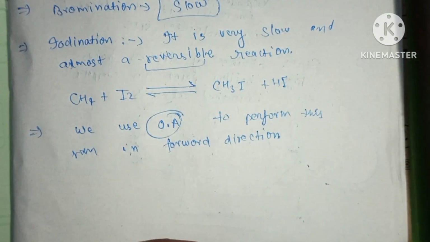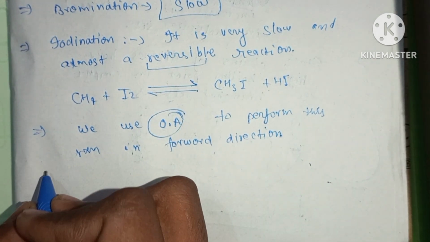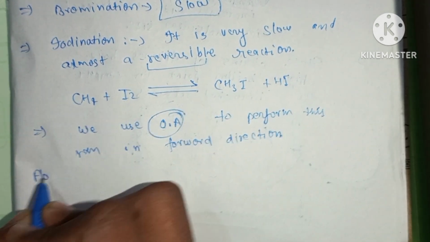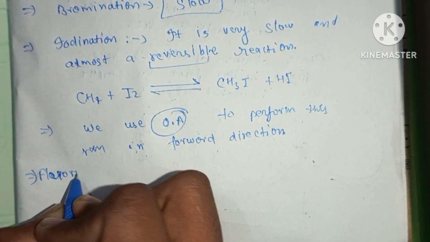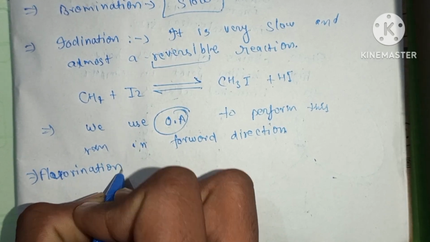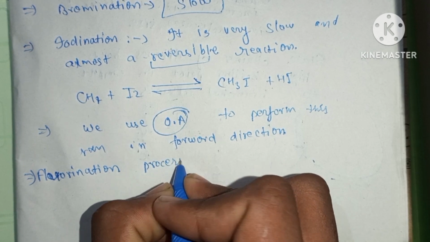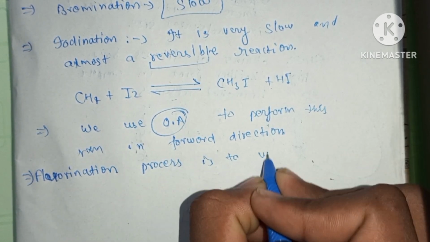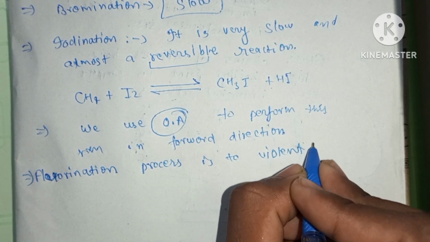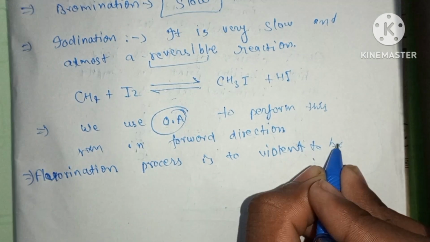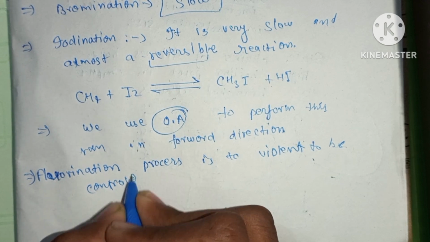And as we all know, fluorine is a very highly reactive element. So the fluorination process is too violent to be controlled.